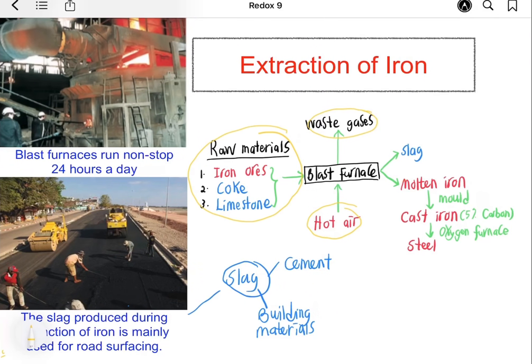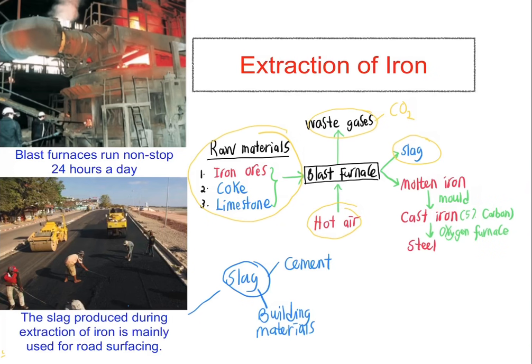The iron oxide will be reduced by carbon and carbon monoxide to molten iron, and the molten iron will be molded into cast iron, whereby the cast iron still contains 5% of carbon and can be converted into steel in an oxygen furnace. The slag waste product produced during extraction of iron is mainly used for road surfacing, and the slag can also be used for the production of cement and building materials.